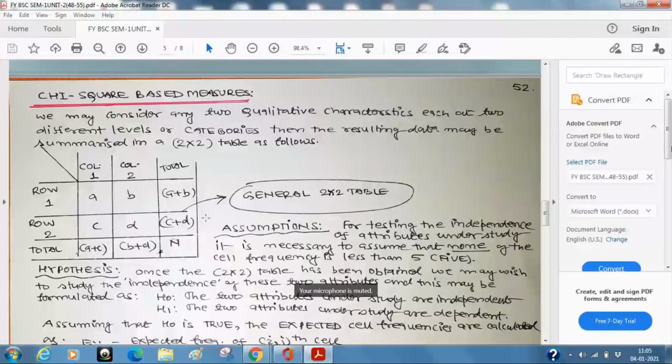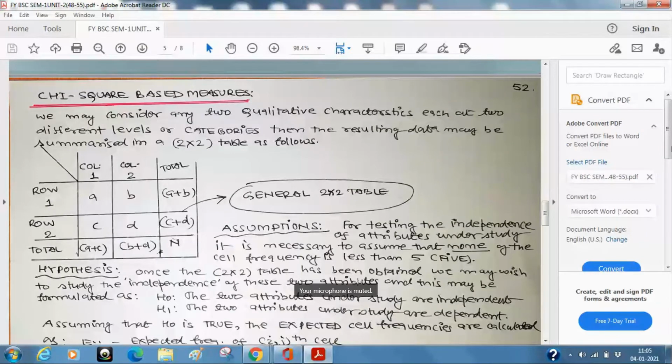So in that case, there is no need to get any data to prove independence or dependence. If there is a dependence, it will be proved. If there is independence, it will also be proved. So how are you actually going to test this hypothesis? So we make an assumption. This is what we have discussed, the null hypothesis, that the two attributes under study are independent, against the alternative that the two attributes under study are not independent, or in other words, they are dependent. Then how are we going to test this?